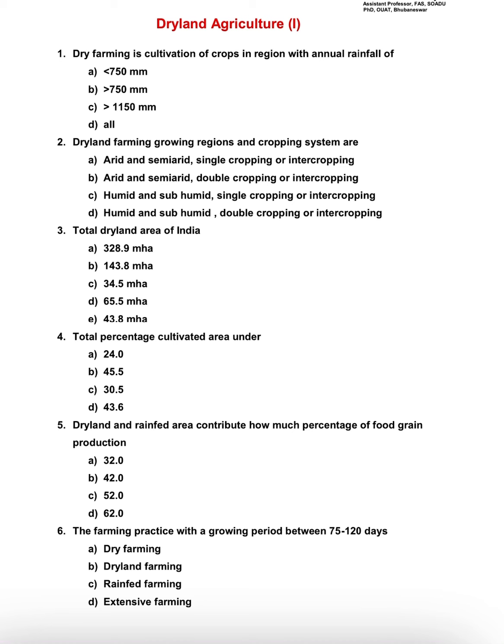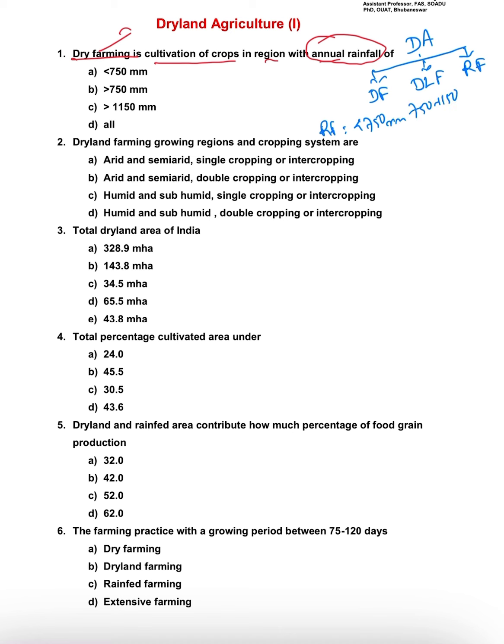Dry farming is the cultivation of crops in the region with annual rainfall. Basically, the question is what is the rainfall in case of dry farming. For this, you should know that dryland agriculture is categorized into three groups: one is dry farming, another is dryland farming, and another is rainfed farming. Based upon the rainfall, it is less than 750 millimeter, 750 to 1150, and more than 1150 millimeter.